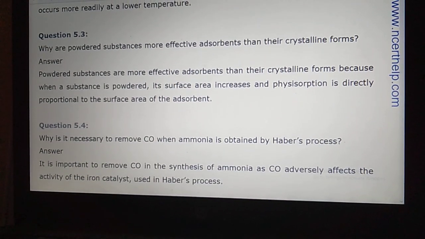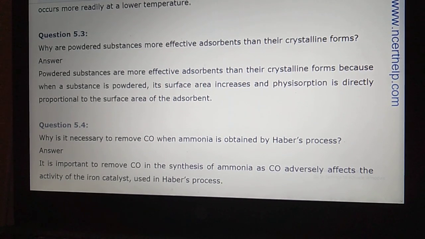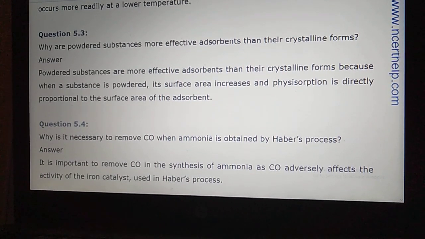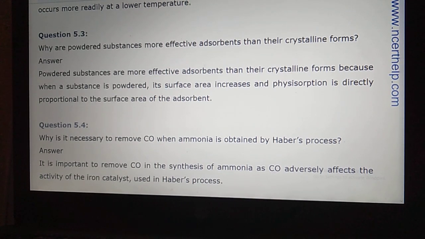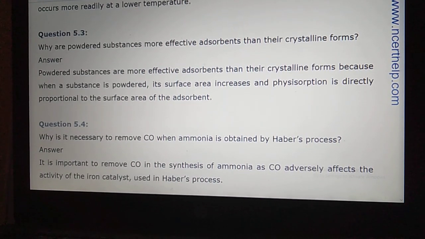Why are powder substances more effective adsorbents than their crystalline form? Dear student, powder substances have a high surface area. Since powder substances have high surface area, the adsorption will also be high. You can read the answer given in this PDF.